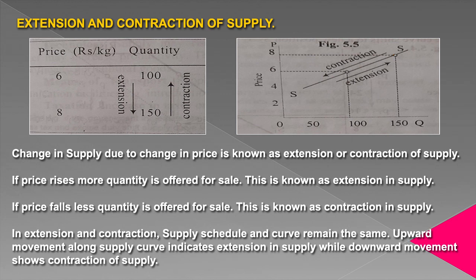In case of extension and contraction, we move on the same curve. So, in extension and contraction, supply schedule and curve remain the same. Upward movement along supply curve indicates extension in supply, while downward movement shows contraction of supply. This is all about extension and contraction of supply.